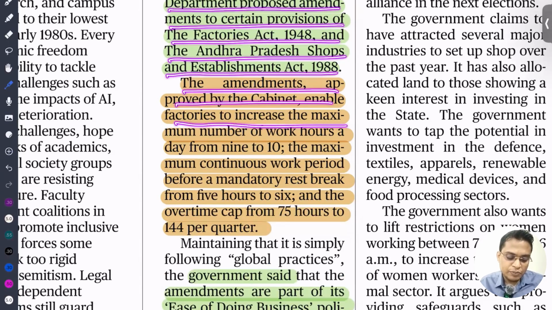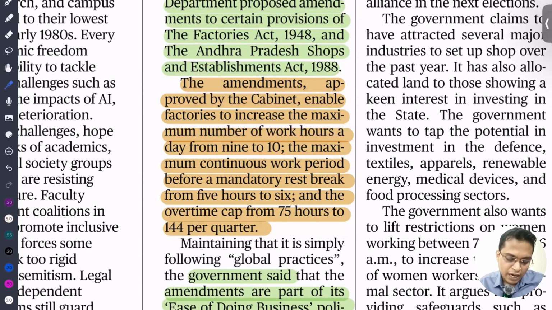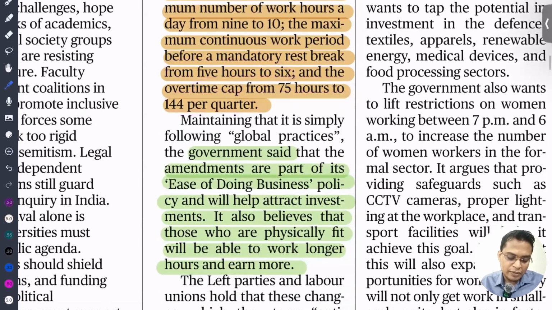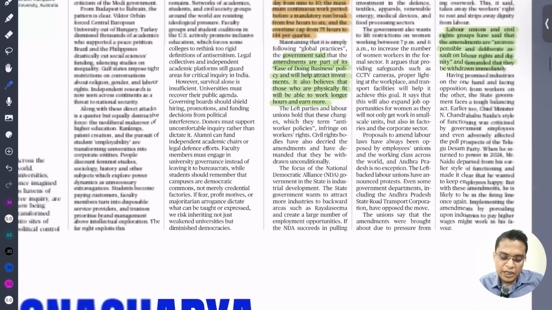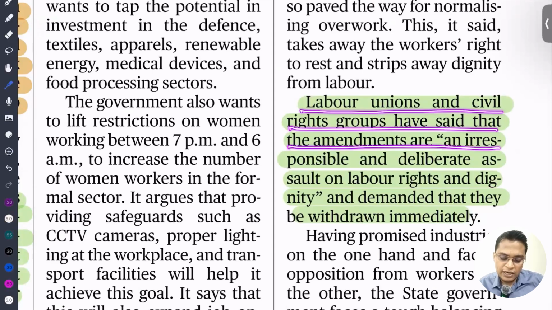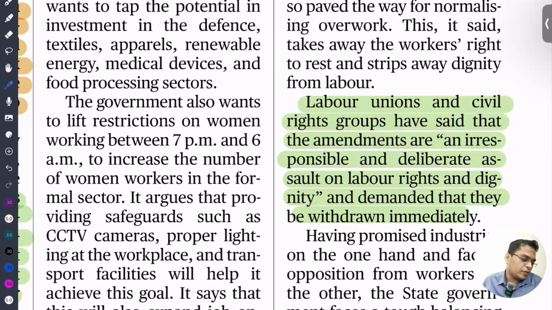So the maximum number of working hours is increased from 9 to 10 in a day, with mandatory rest after 5 to 6 hours, and the overtime cap is raised from 75 hours to 144 per quarter. The government said the amendment is part of promoting ease of doing business to attract investment. But the labor unions and civil society say the amendment is an irresponsible and deliberate assault on labor rights and dignity, and demand that it be withdrawn immediately. So the government says it will help promote ease of doing business, while labor unions and labor rights activists say it is going to violate the rights of individuals.